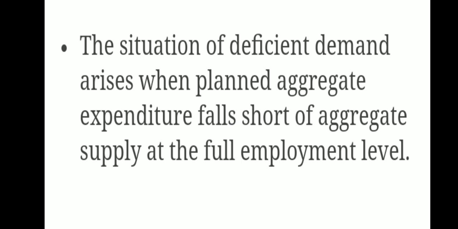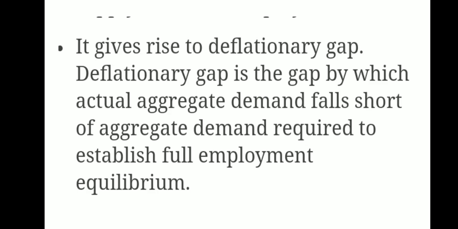Now the situation of deficit demand arises when planned aggregate expenditure falls short of aggregate supply. Now there is a shortfall in the demand. It gives rise to deflationary gap.